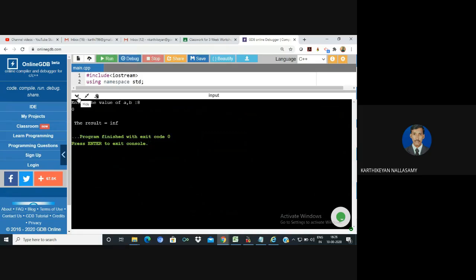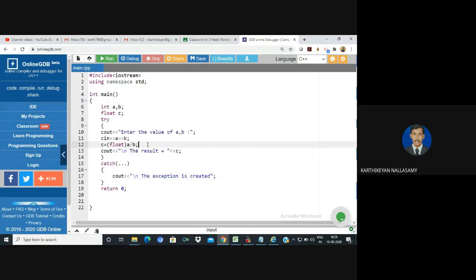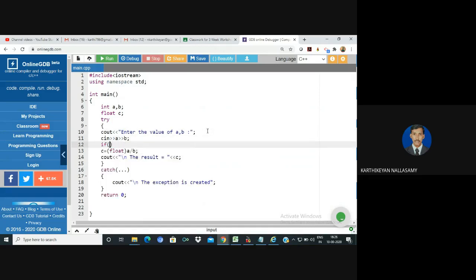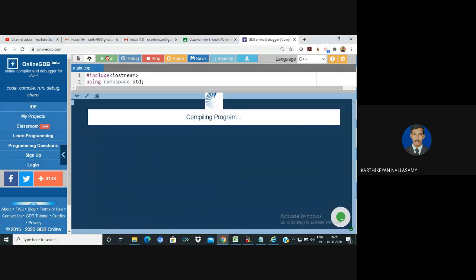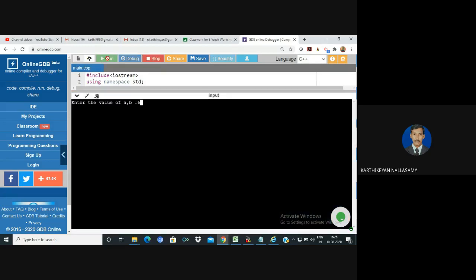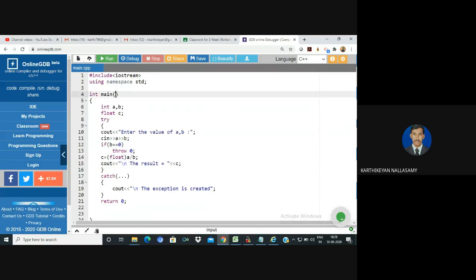So here everything has to be handled as an exception, so I can go and handle it. Actually, even without it, it will work, but the problem is that this compiler handles the exception by default. So I'm going to handle it myself. Throw 0, so that the remaining cases work as usual. For a throw, I'm going to give the d value as 0 so that the exception is created. Here the default exception handling is set, so it shows like that.